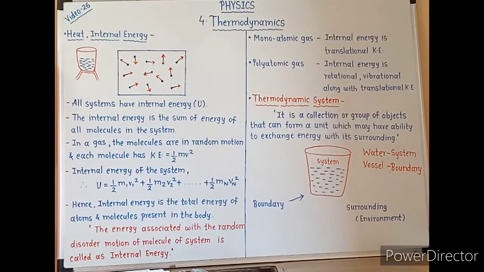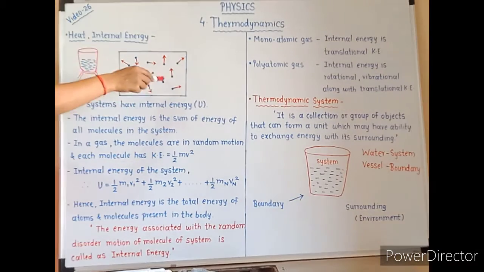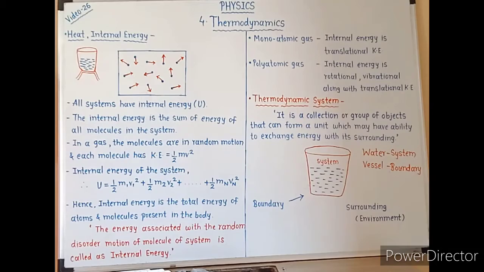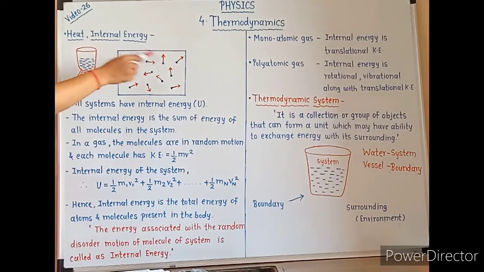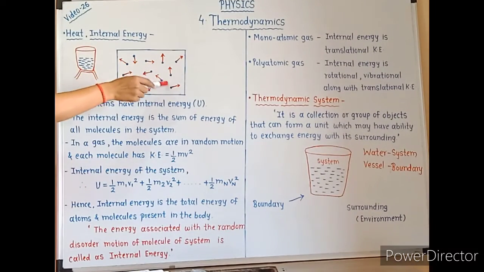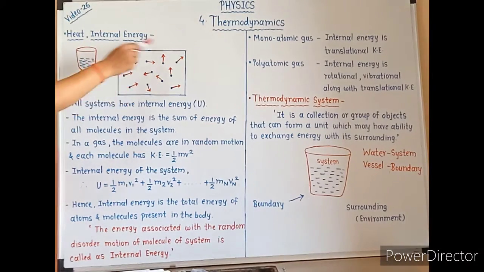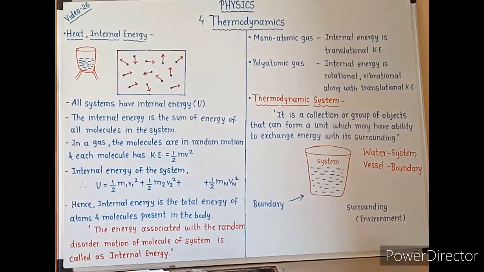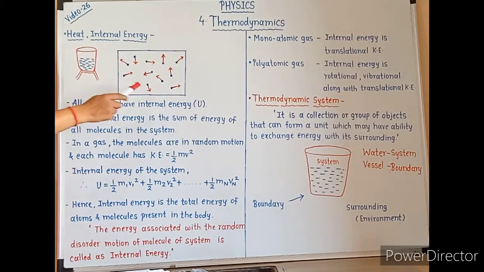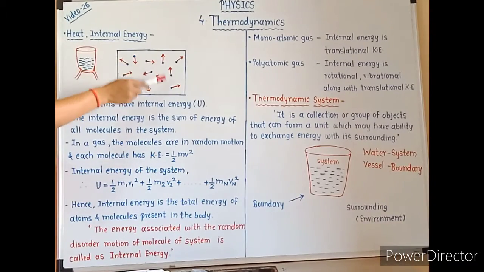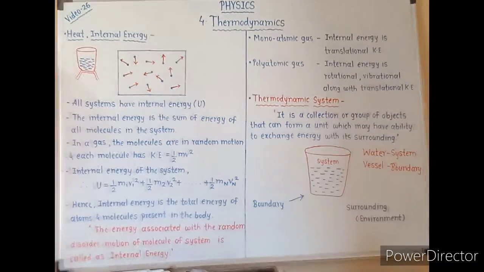But for an ideal gas system, the particles do not interact with each other. So this system has no potential energy.